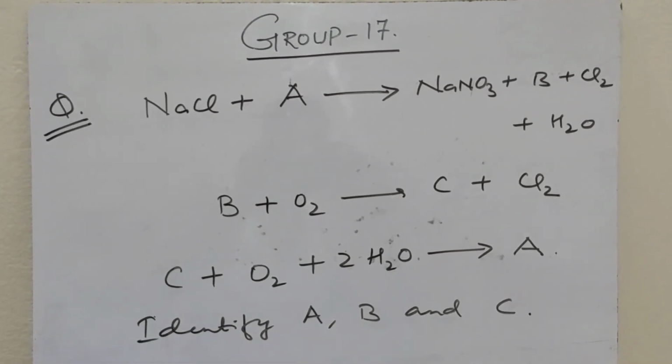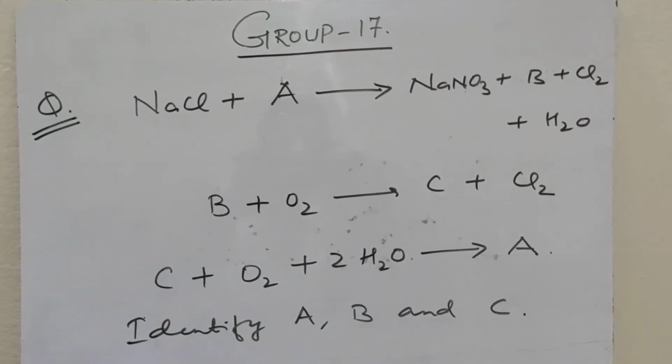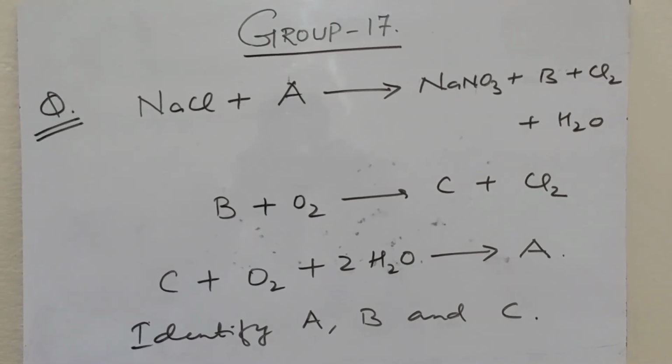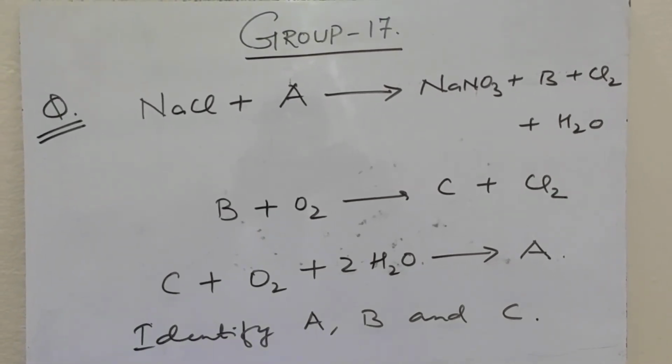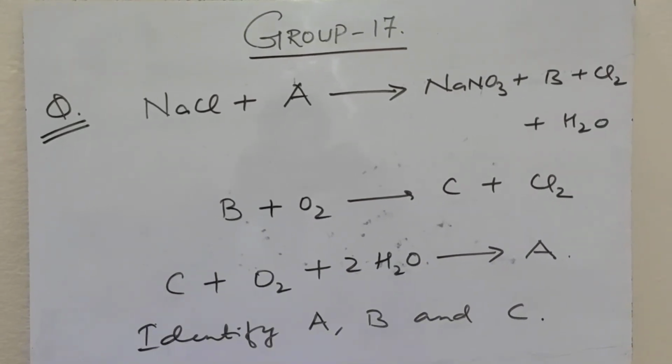NaCl reacts with A to give NaNO3 plus B plus Cl2 plus water. B reacts further with oxygen to form C plus chlorine. C reacts with oxygen plus 2H2O, means water, to give A. We have to identify what is A, B and C.